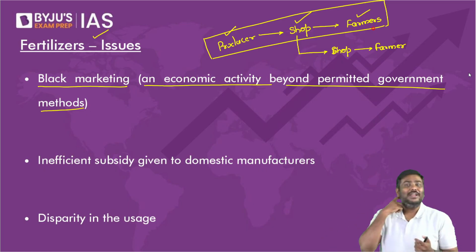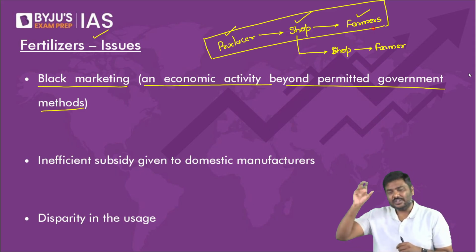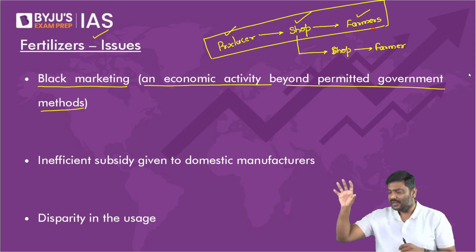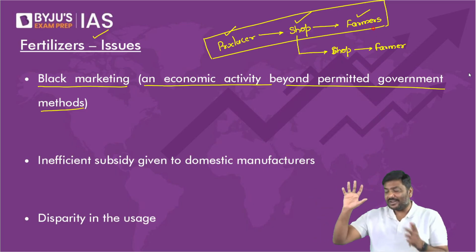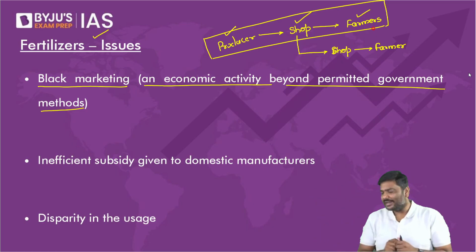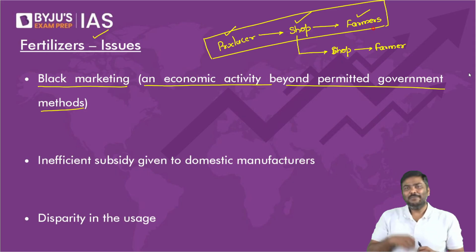Best example. During pandemic, have you heard of this particular drug, remdesivir? It was black marketed. And the best example, all of you will relate to it. Have you heard of black ticketing?